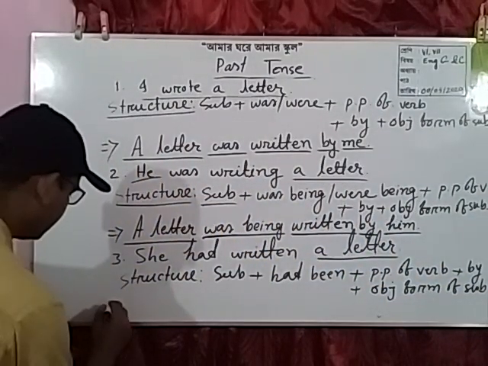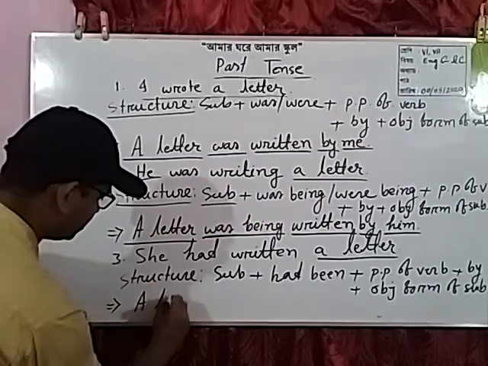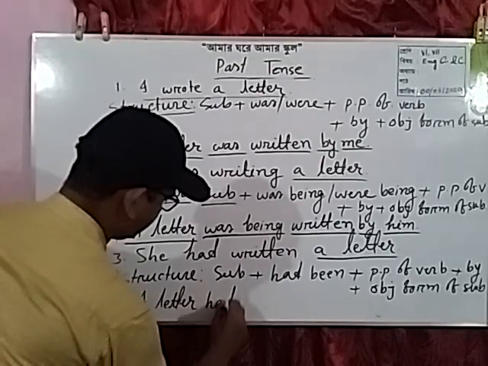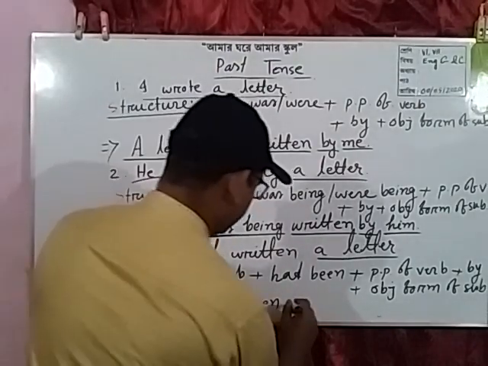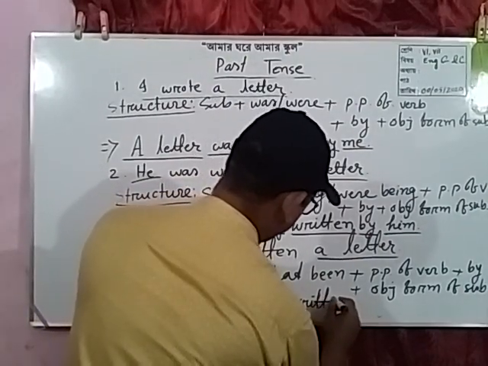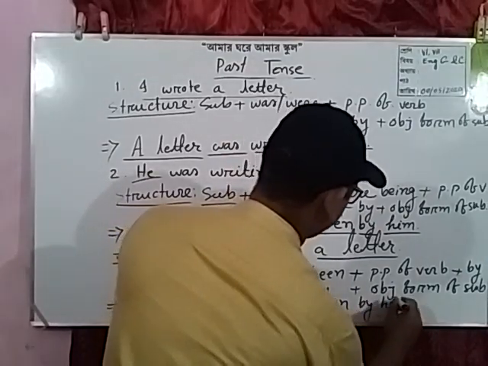So we can write: a letter had been written by her.